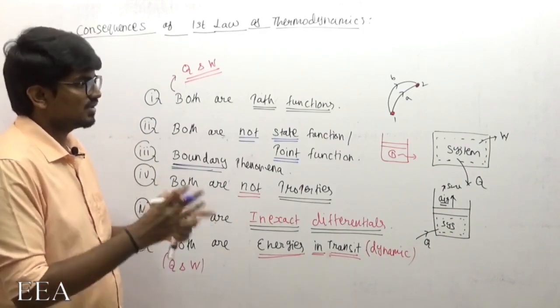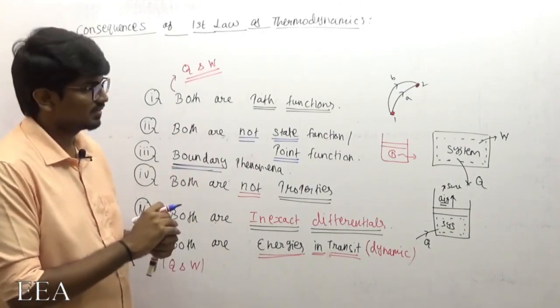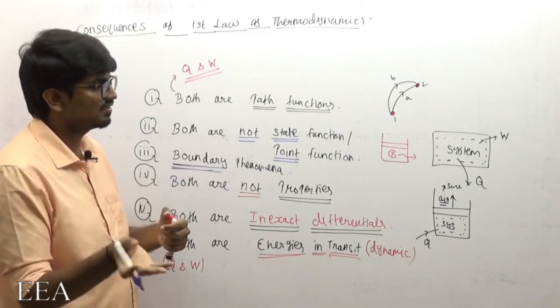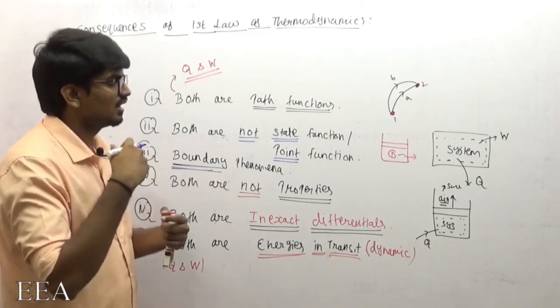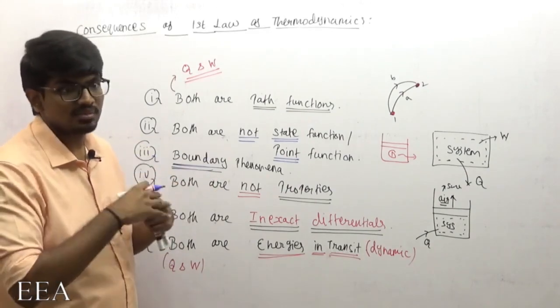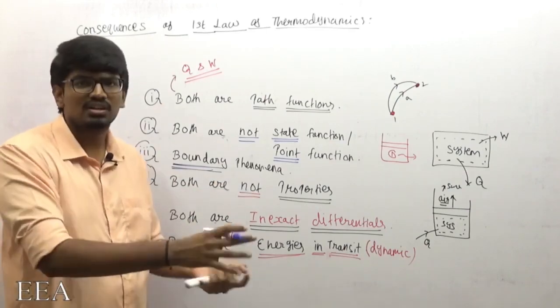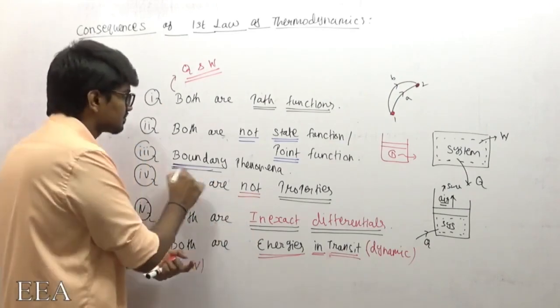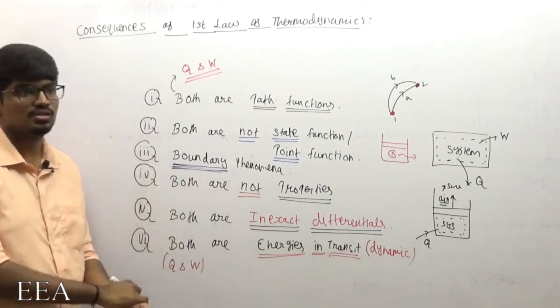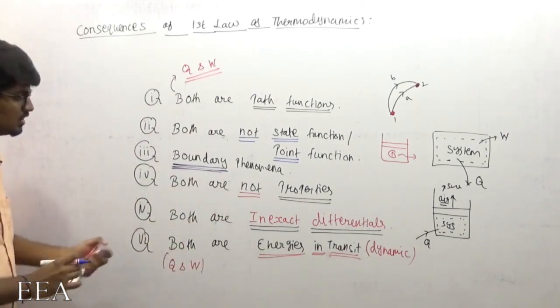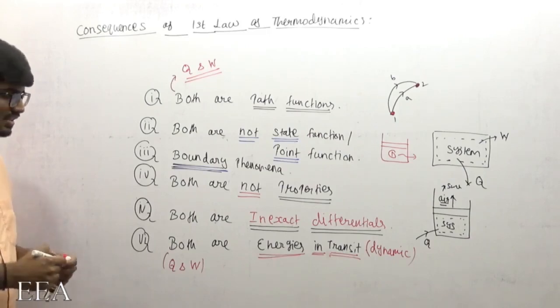That means there should be an interaction between system and surrounding. Either the system is rejecting heat to the surrounding, or the surrounding is supplying heat to the system, whatever it is, the crossing of the boundary should be there. Now finally, the sixth point: both are energies in transit.